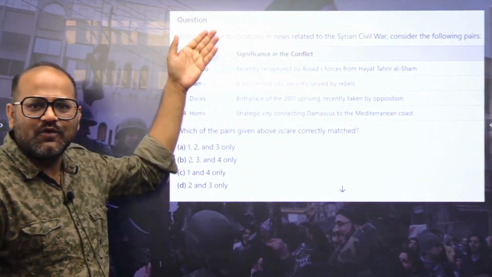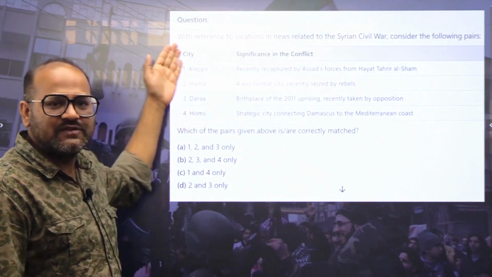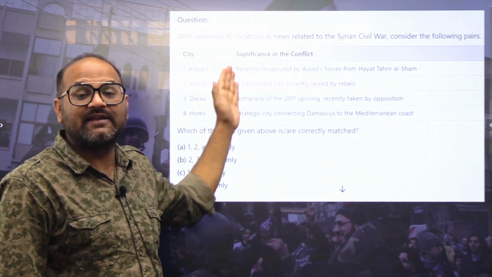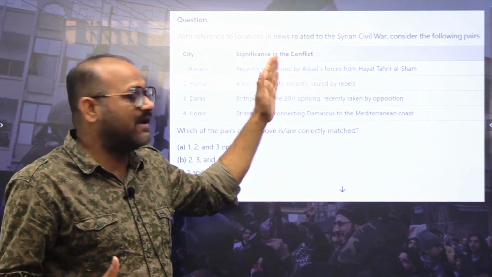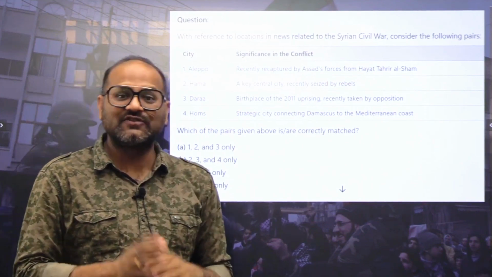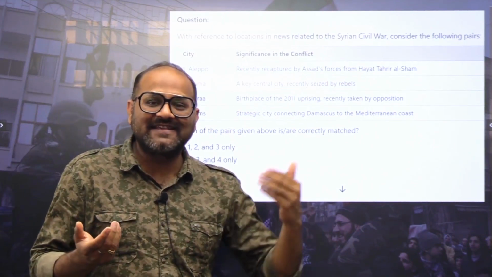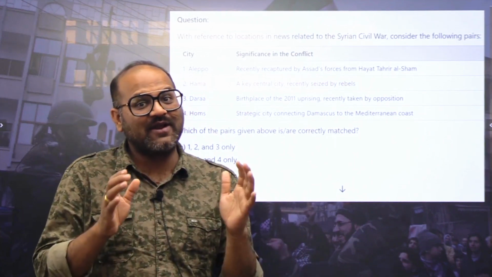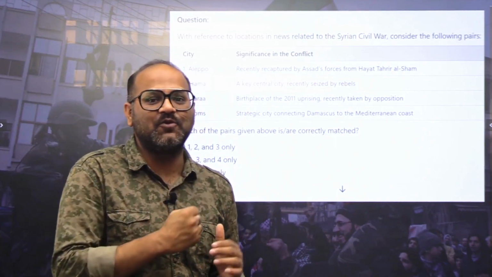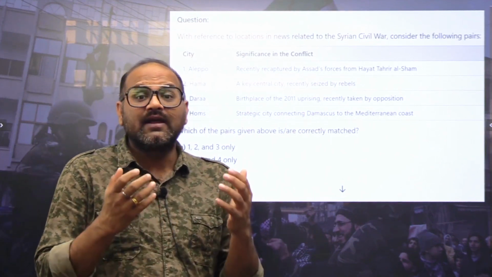Also, I want all of you to have a look at this city and its significance in the conflict, related to the recent Syrian civil war. You have to see which city was in news and the reason why it was in news, and whether the information given here is correct or not. So this is another way of asking match the following. We have to try to stay one step ahead of UPSC, and our aim is to be able to beat any type of such question that comes into the examination hall. We should be able to crack it.